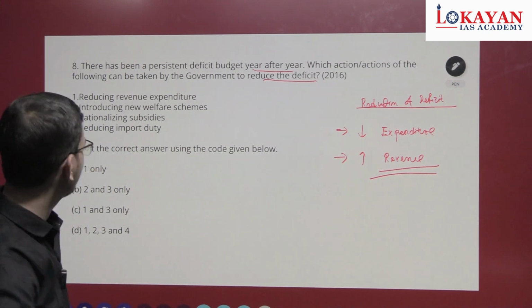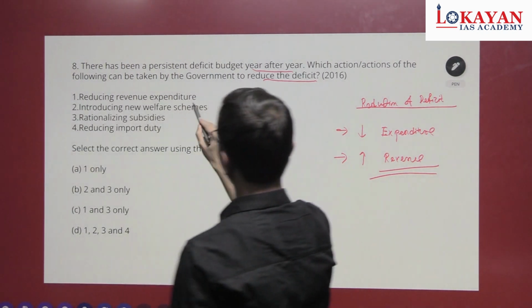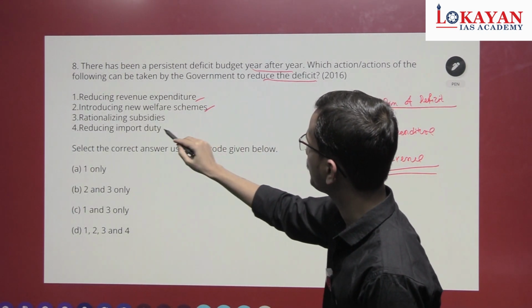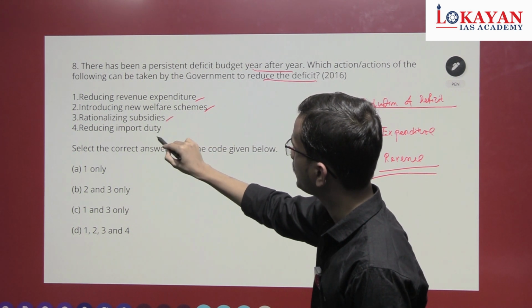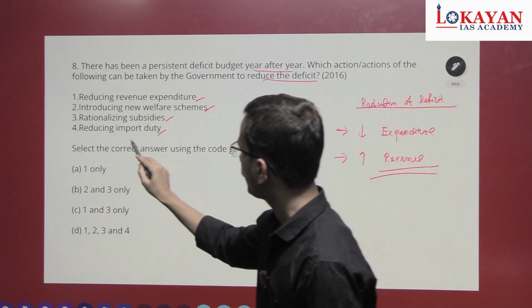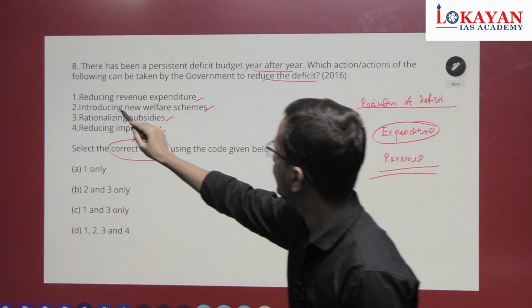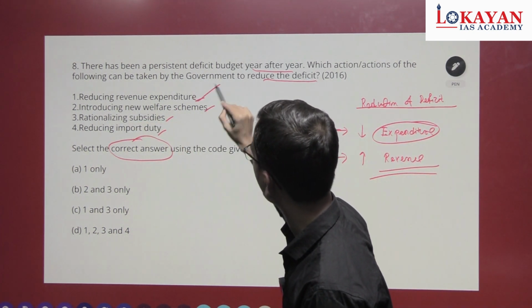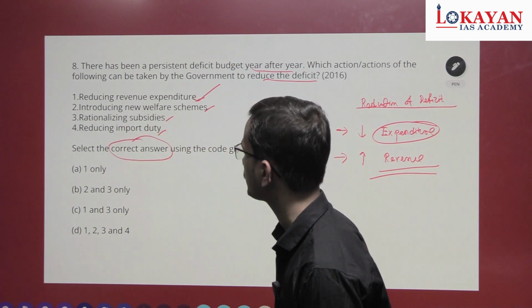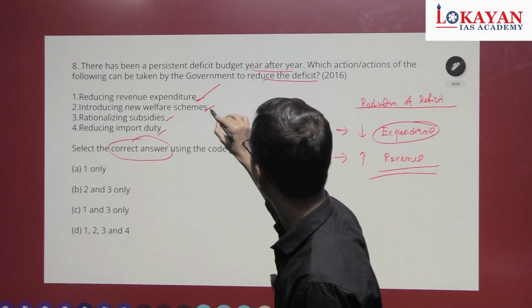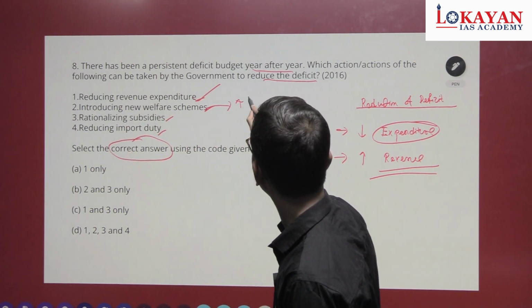We have to reduce budget deficit. First step is reducing revenue expenditure. Second, introducing new welfare schemes. Third, rationalizing subsidies and reducing import duty. Correct answer. Reducing revenue expenditure reduces expenditure, correct. Introducing new welfare schemes, will it reduce expenditure? This will increase our expenditure.